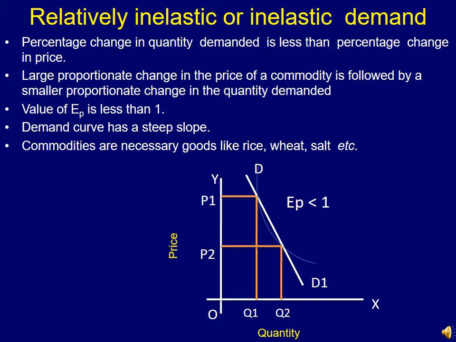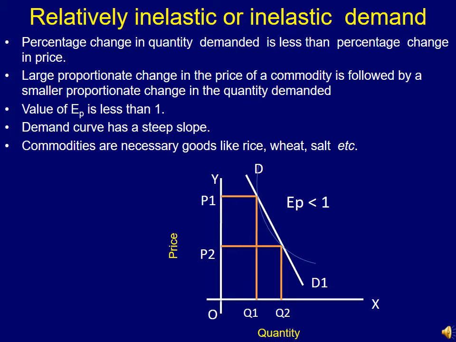That means the proportion by which price is changing is more than the proportion by which quantity demanded is changing in response to that. Therefore, Q1, Q2, this distance is smaller than P1, P2. Therefore, the demand curve in this case has a steep slope, and